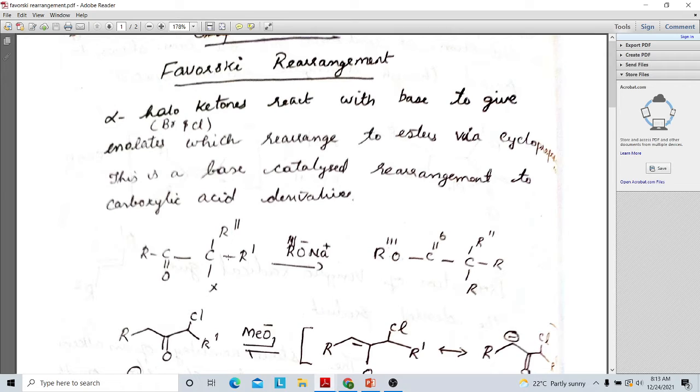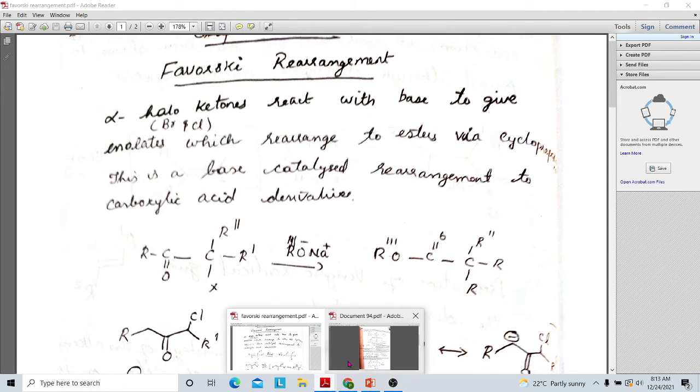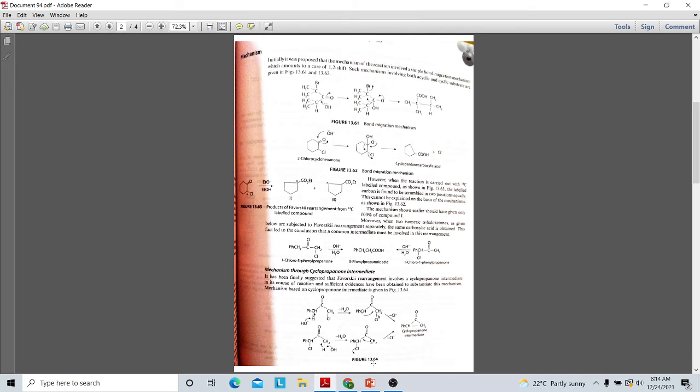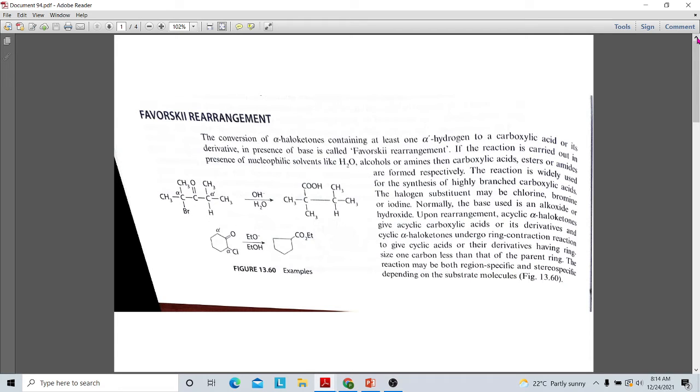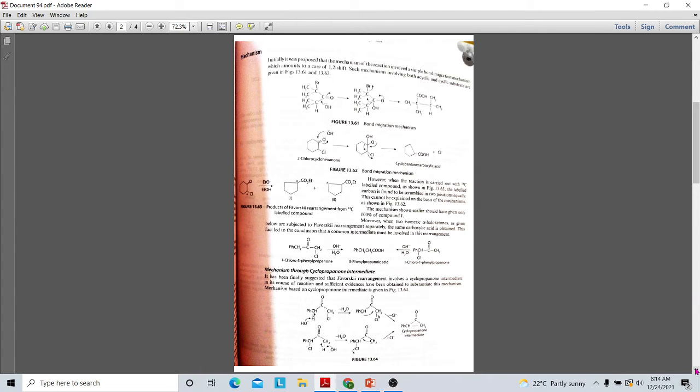But later, when the reaction was carried out, for example, just a minute. Here we can see that when the reaction was carried out using an acyclic compound, this is a perfect example.